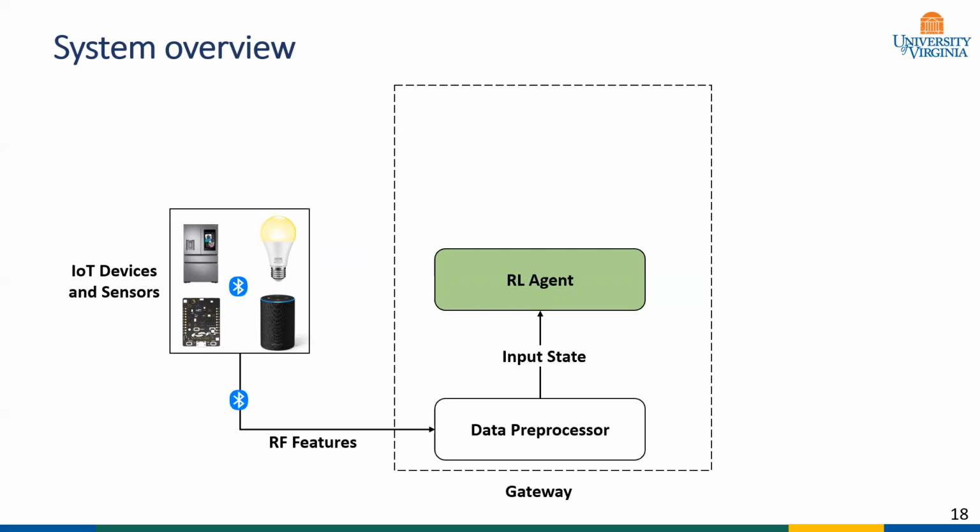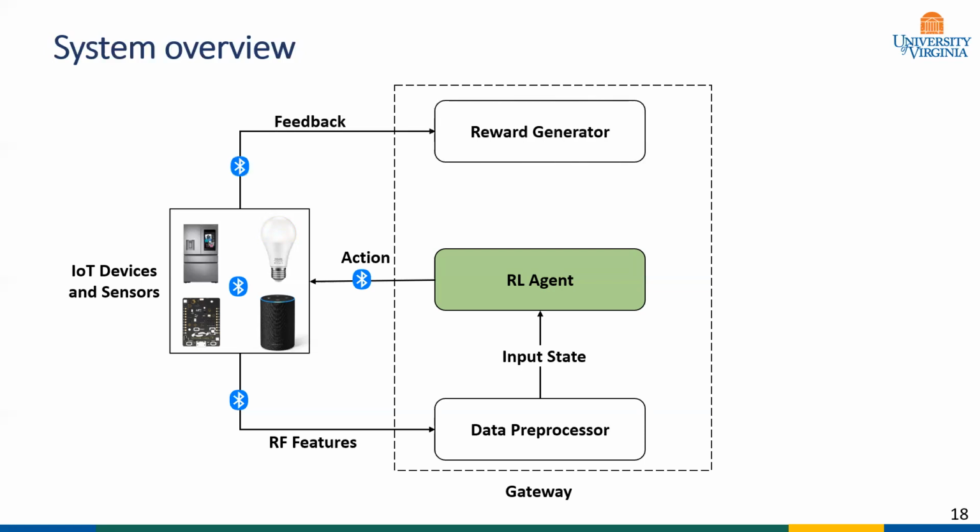Based on the prediction, a control mechanism attached to the reinforcement learning agent would take a certain action, say turn off a light. A human could react to this action by turning it back on, which the RL agent would receive as a reward through the reward generation module.